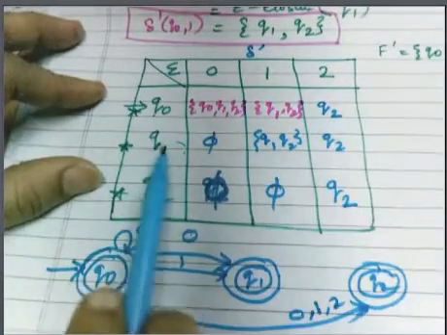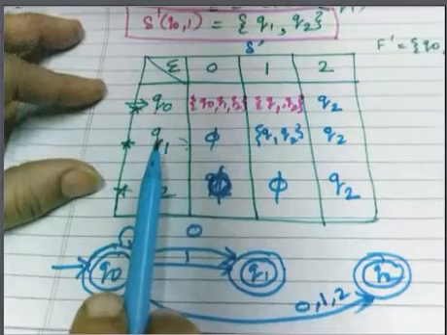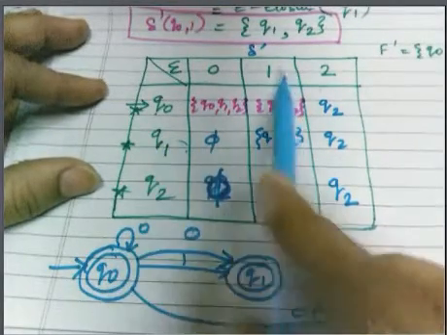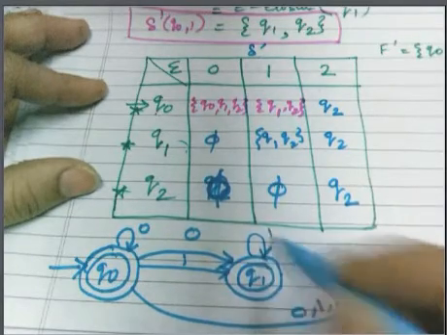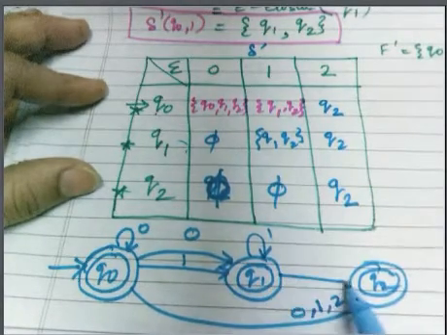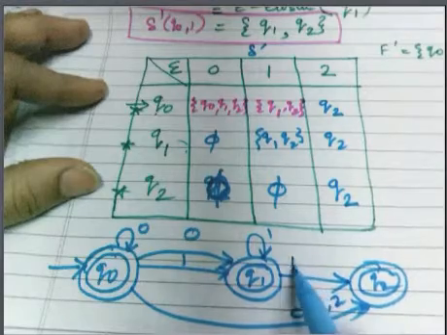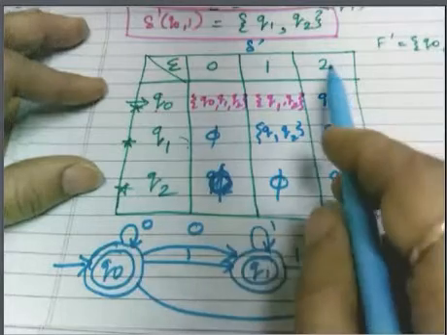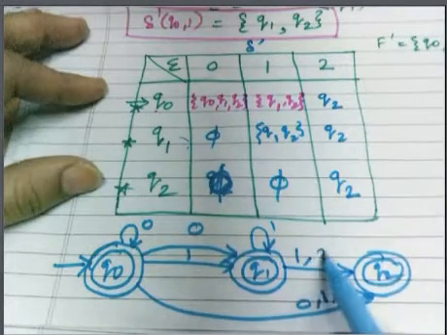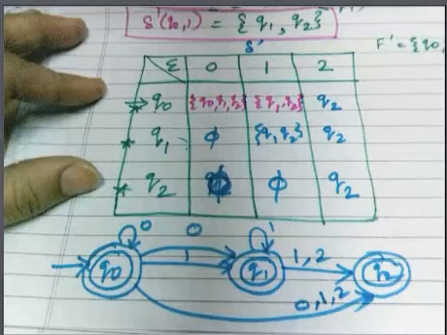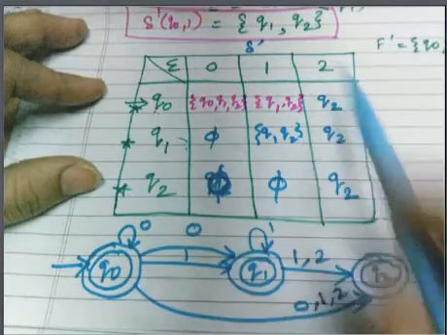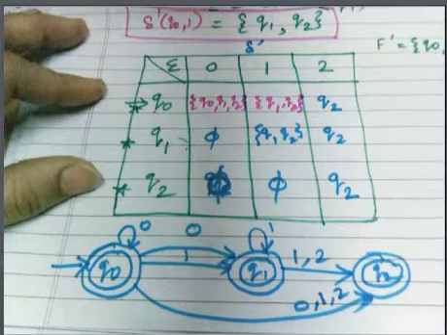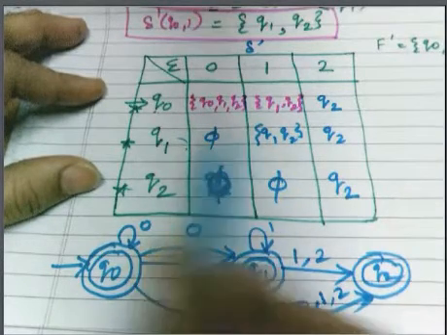Now the next row is Q1. Q1 on 0 goes nowhere. Q1 on 1 goes to itself as well as to Q2. Second, Q1 on 2 moves to Q2, so here I can write the same thing with a comma. So this row is also shown.